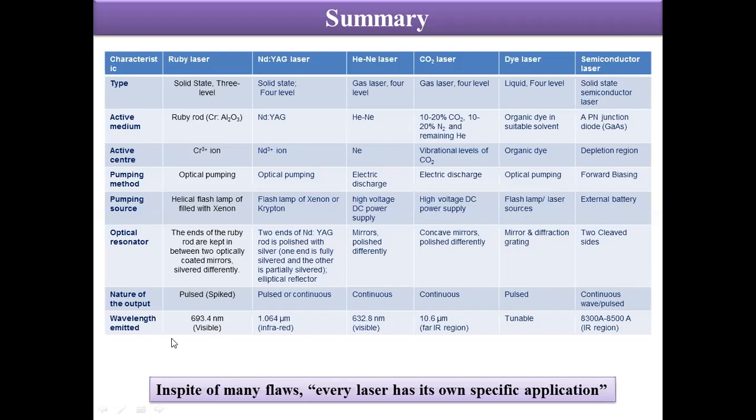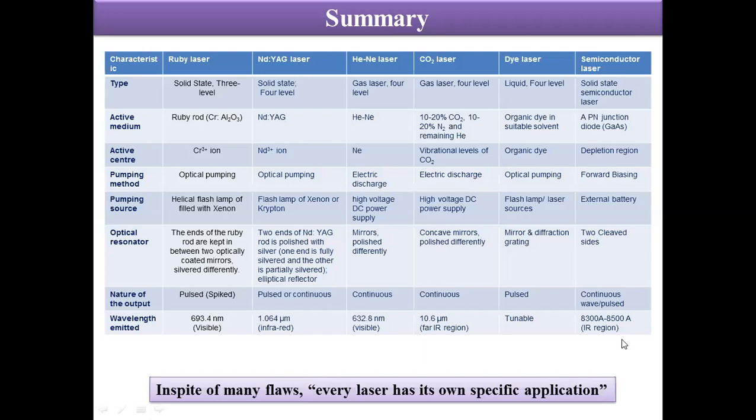And the wavelength emitted in case of ruby laser is 693.4 nanometers, which is in the visible region. In Nd:YAG laser, it is 1.064 micron, which is in the IR region, and it is very harmful. In helium neon laser, it is 632.8 nanometer, which is visible region, red color. CO2 laser, we have 10.6 microns, which is far IR region. Dye laser, we have tunable wavelengths. And semiconductor laser, again in the IR region, it is around 8300 to 8500 angstrom.